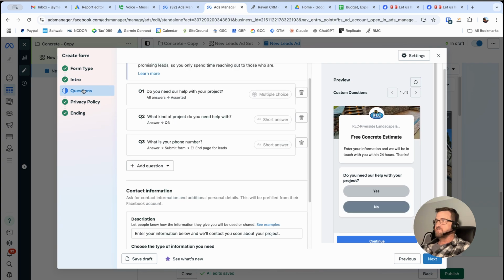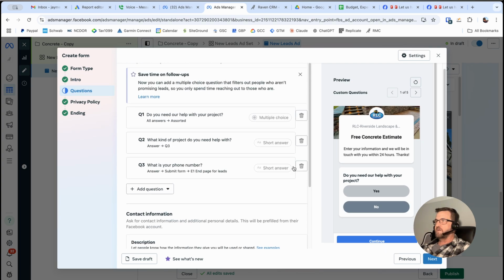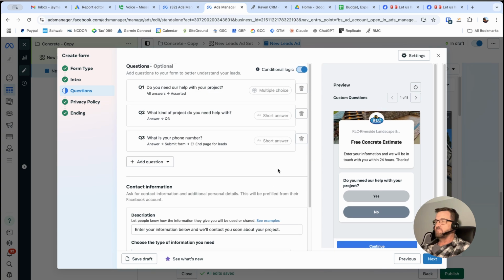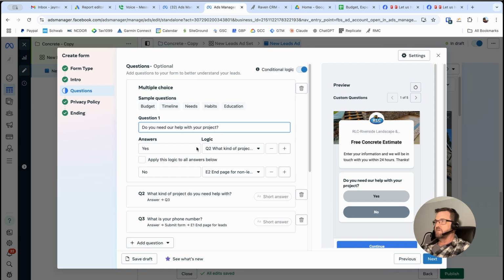Next are questions, and this is where things can get a little bit complicated. I like to get as many qualified leads as possible, so I want to ask them some questions first. First and foremost, do you need help with your project? And that's a simple yes or no. And you can see here you can assign whatever answers you want and the logic here. So I have two other questions here. What kind of project do you need help with? What is your phone number? Okay, and I'll explain why I added that phone number question a little bit later.